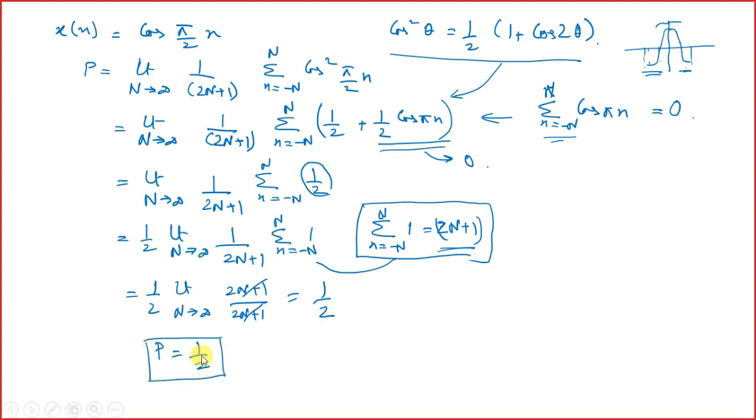So the power of the signal is half and our energy is infinite, because cos signals are ever continuing signals, right? Hence the signal x of n equals cos of pi by 2 n is a power signal, okay.